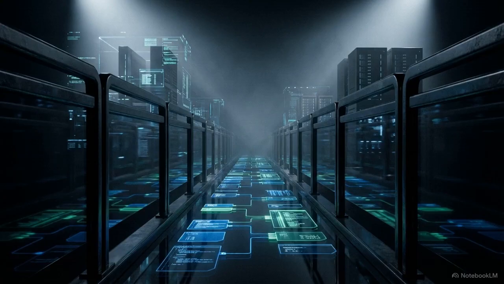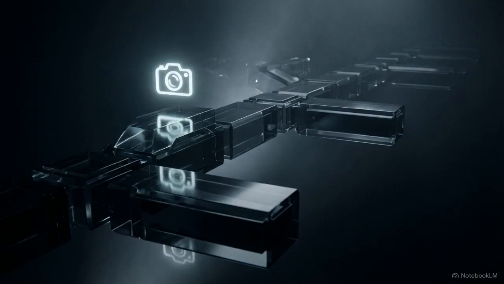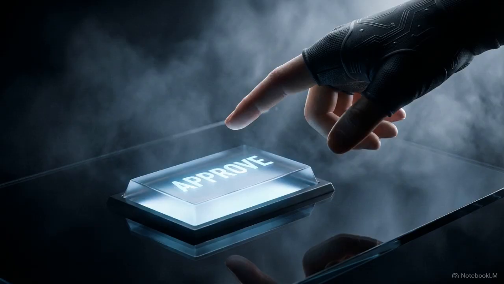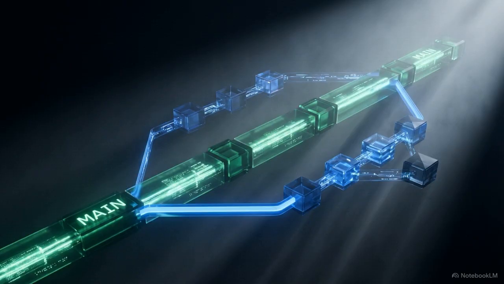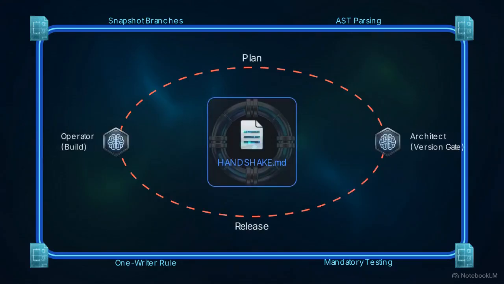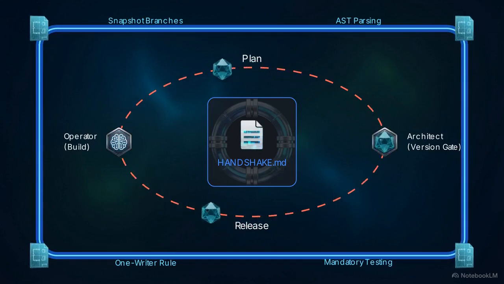This degree of autonomy requires mandatory safety rails. The loop is constrained by rigid rules. Agents must create snapshot branches, pass every automated test, and wait for human approval before code reaches main. This loop demonstrates that when you provide enough structure, AI agents can independently manage the iterative development lifecycle while staying within the guardrails designed by the human architect.